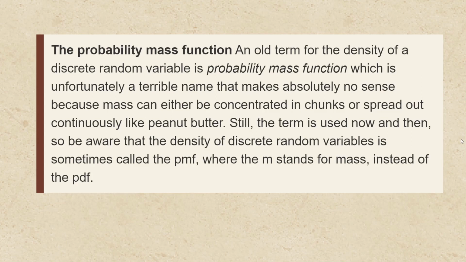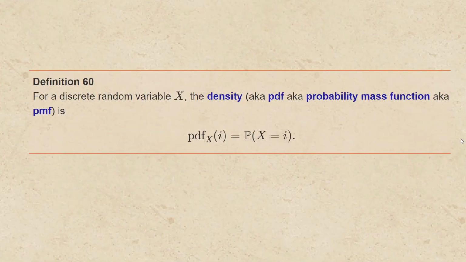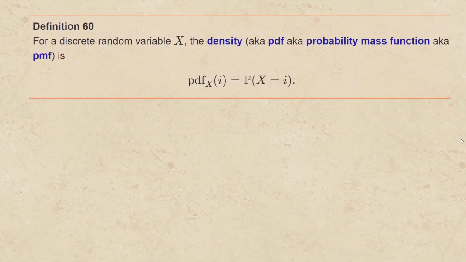Still, the term is used now and then, so be aware that the density of discrete random variables is sometimes called the PMF, where the M stands for mass instead of the PDF. For a discrete random variable x, the density, aka the PDF, aka the probability mass function, aka the PMF, of x at i is just the probability that x equals i.